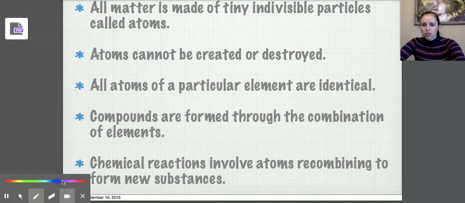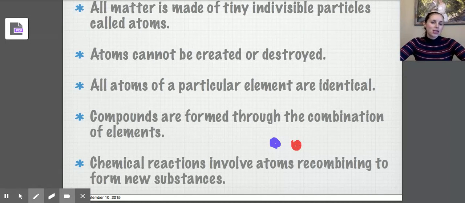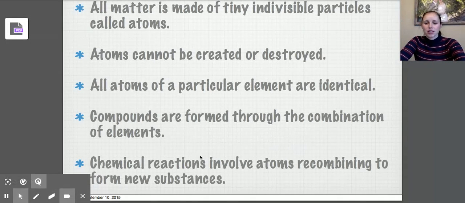So we want to remind you of what a billiard ball looks like. You have this kind of solid sphere, right? Let's say that this here is hydrogen, and let's say that this is oxygen. So Dalton's theory was that these two solid spheres should be able to recombine to form a new substance. The issue is he didn't propose any way that they can actually recombine. You have two solid spheres and you're just kind of smashing them together. So how are they actually going to form a new compound? So this was kind of the limitation of Dalton's theory.